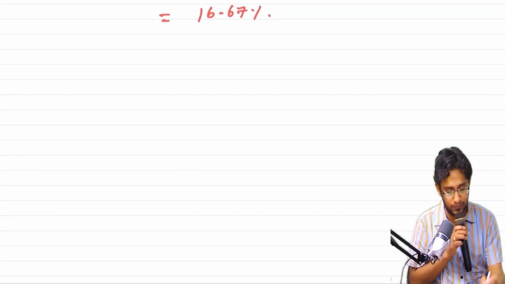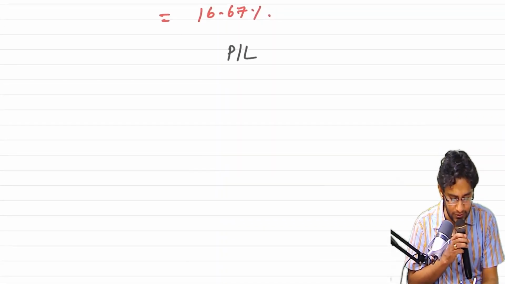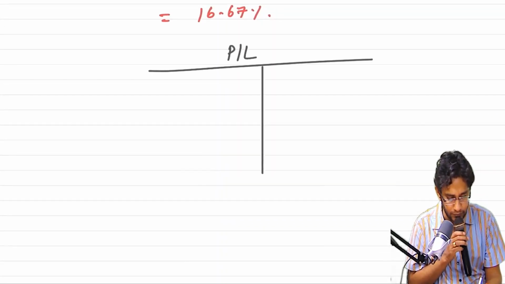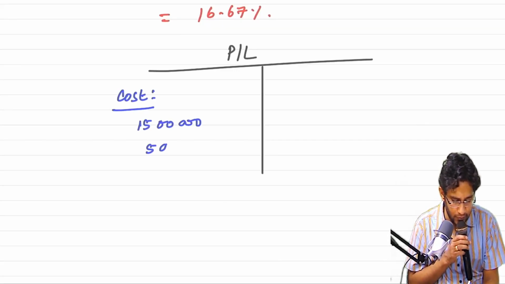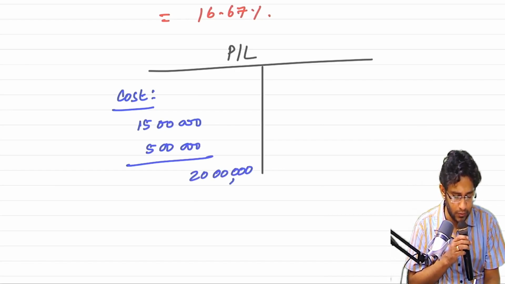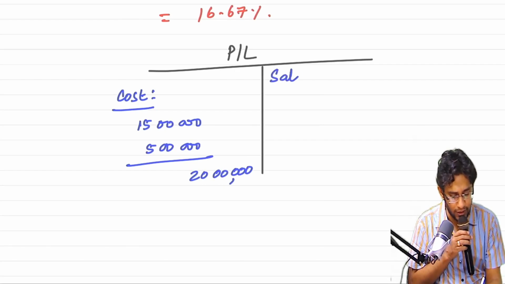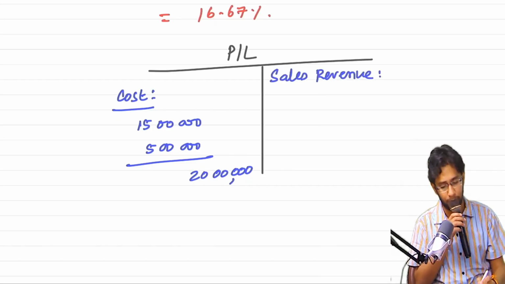Thereafter, what our study material says is, in your P&L account, you incurred expense that nobody can deny, 15 lakhs, 5 lakhs. Overall, you incurred 20 lakhs. Now we have to recognize sales revenue, or revenue for construction, whatever name you describe it.